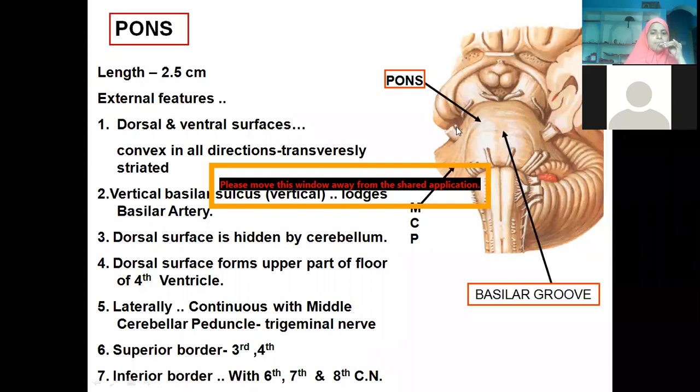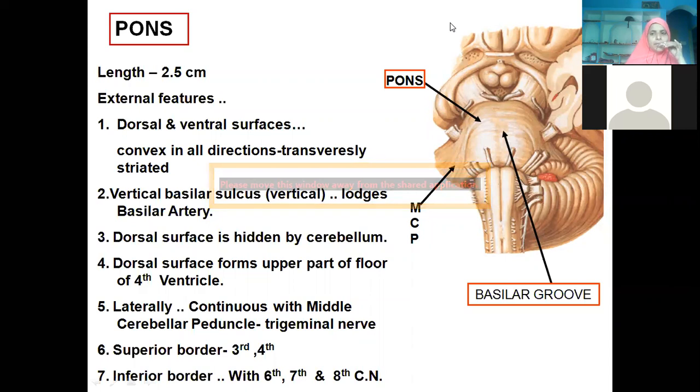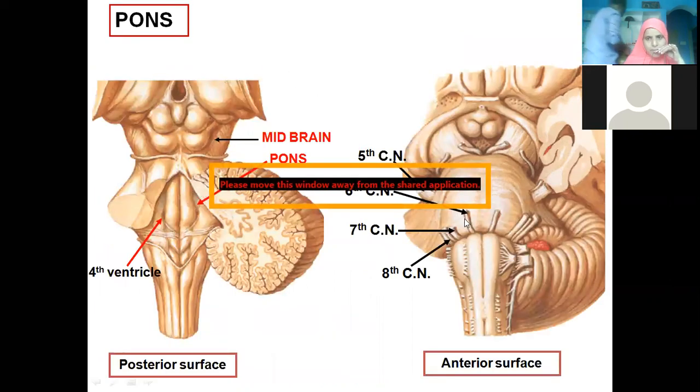And the cranial nerves emerging from here are, which cranial nerve is this? Fifth one. Trigeminal. Suppose you consider this as the anterior border of pons, from the anterior border we have third and fourth, that is oculomotor and trochlear. This one is fifth. Sixth, seventh, and eighth cranial nerves are coming from pons. So this is the fifth one. This is sixth, seventh, and eighth.